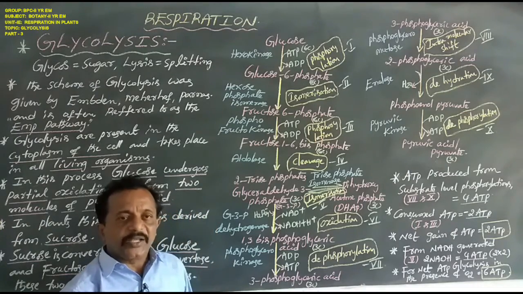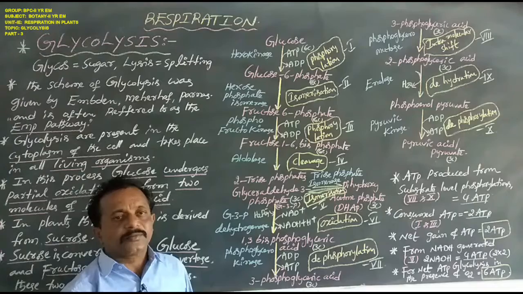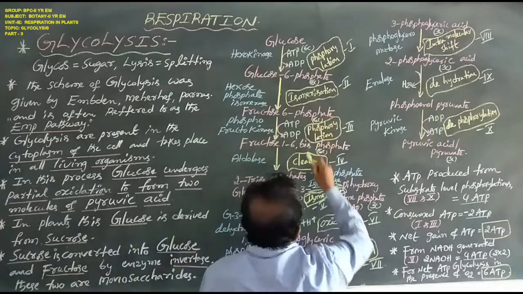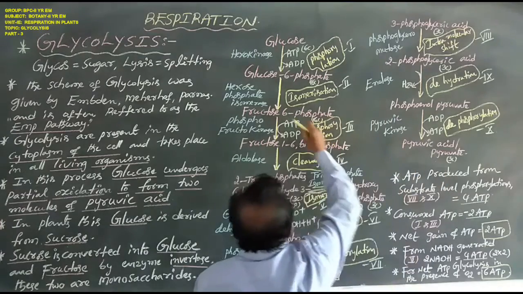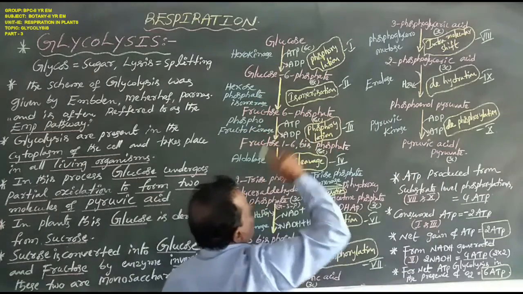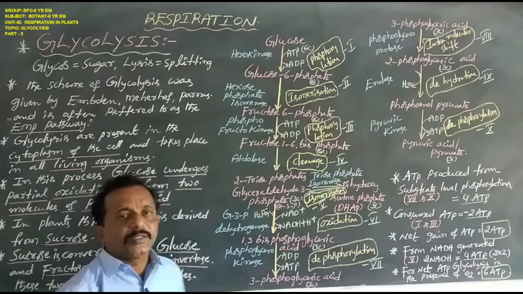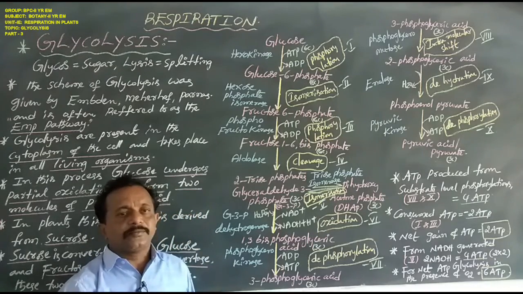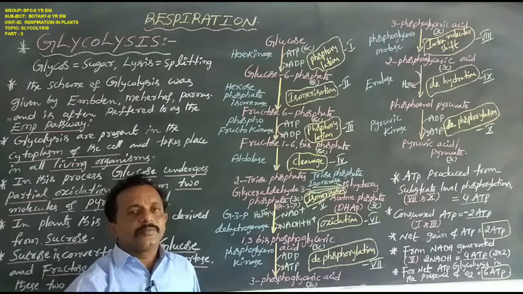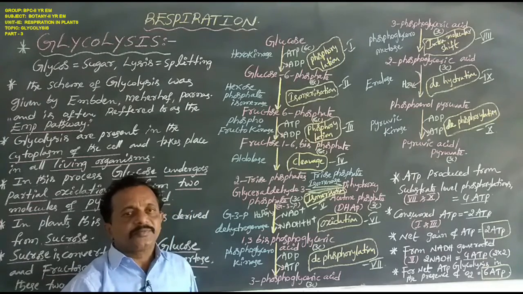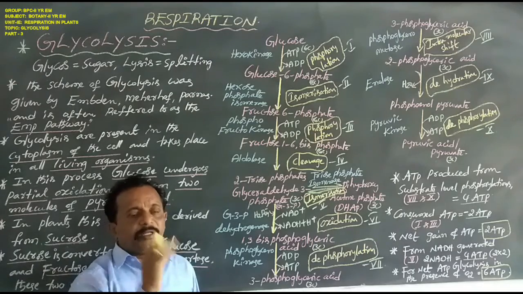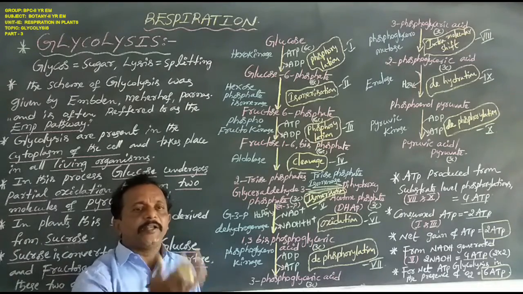Dear students, the glycolysis process is completed in 10 biochemical reactions involving 10 enzymes, in both aerobic respiration and anaerobic respiration.